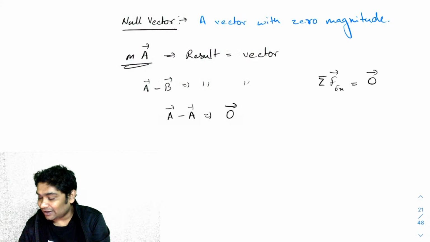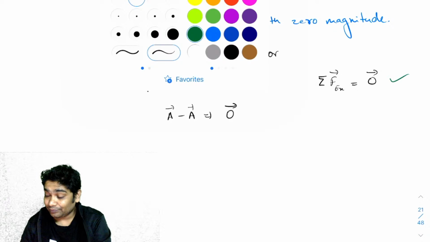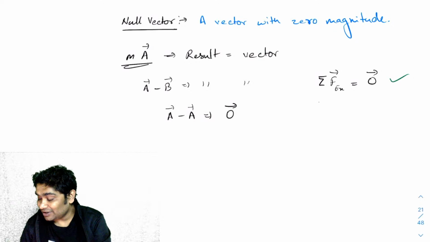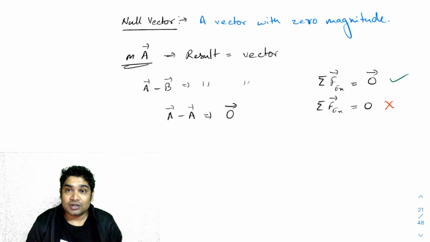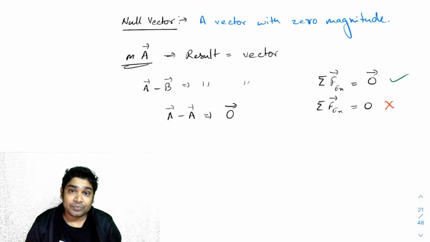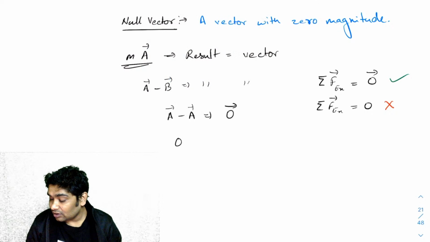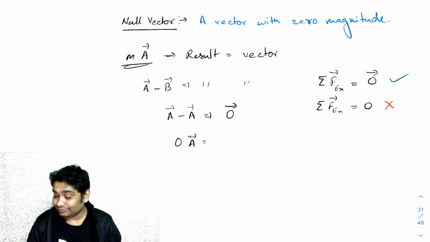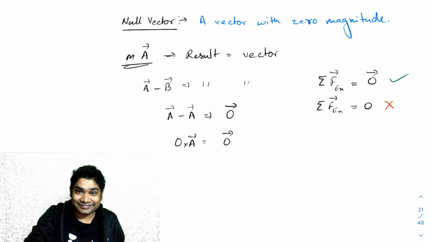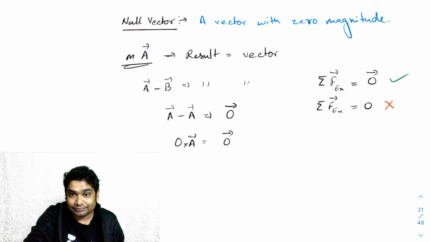That the net force acting on a body is zero. Okay, you cannot, if you write this as summation F x equals zero, this is wrong. This is wrong. Just for convention, because when you multiply any vector with zero, the result has to be a vector, so you write it as a null vector. Okay, got it, Meet? So that's a null vector.